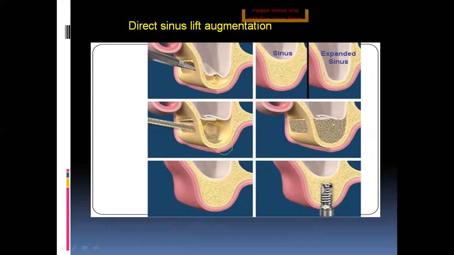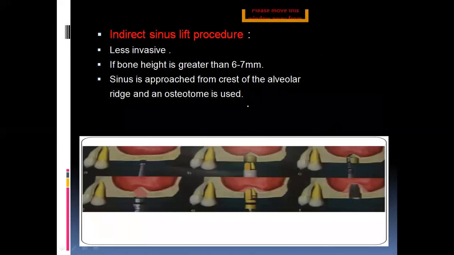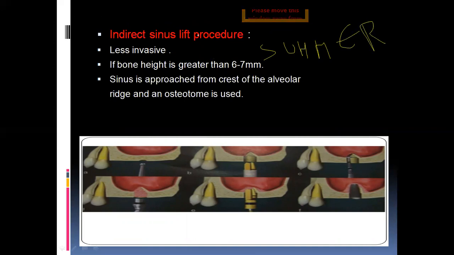Whereas coming to the indirect sinus procedures, it is developed by Summers. Here it's a less invasive technique. If the bone has at least a height of 6 to 7 mm, then we approach with this indirect sinus lift technique.